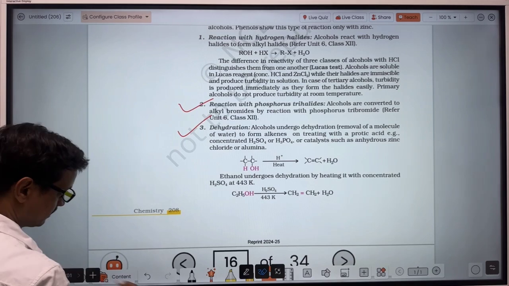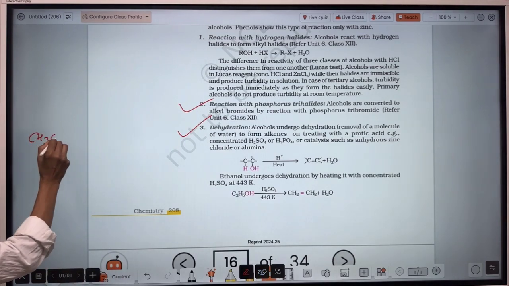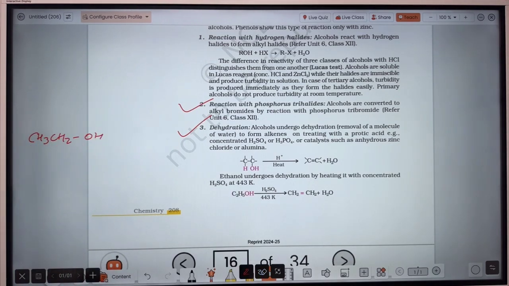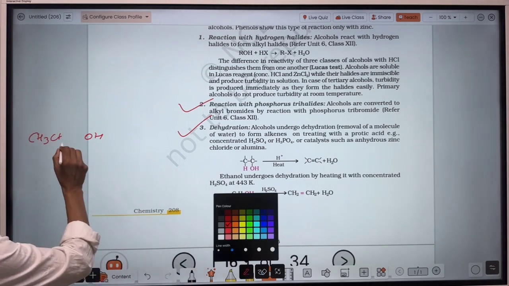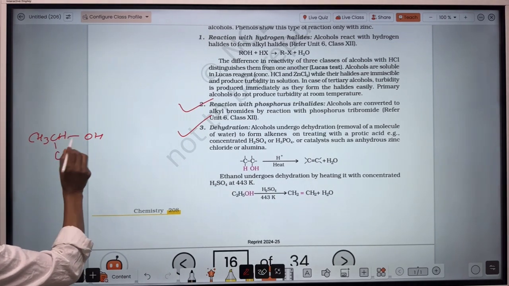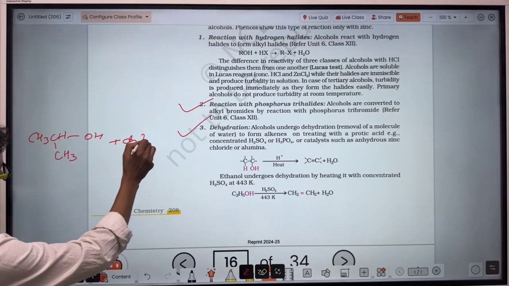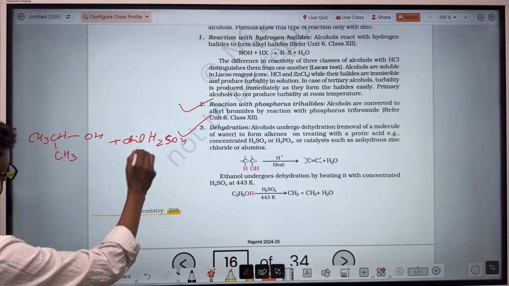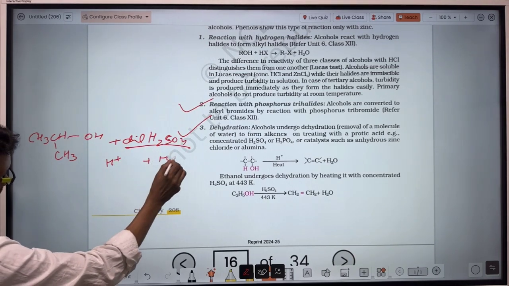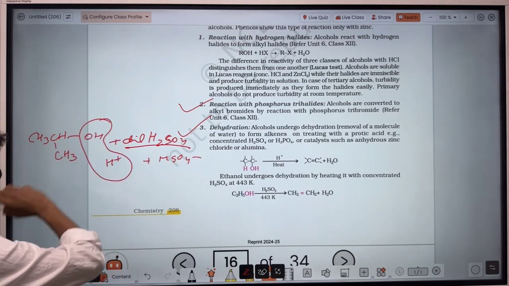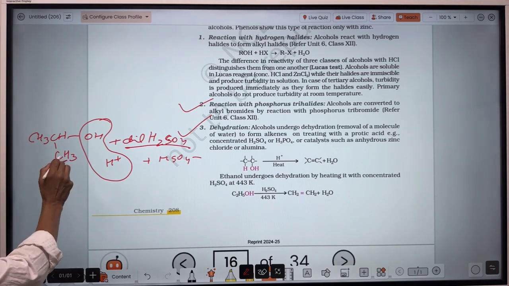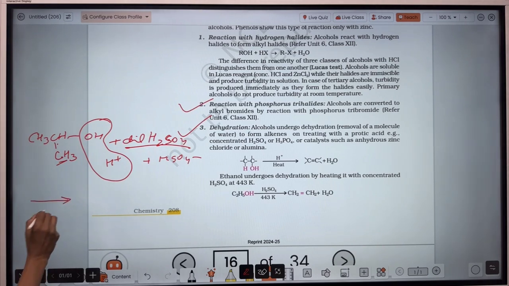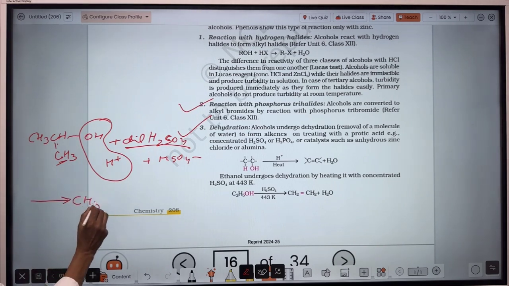Sorry. So when alcohol will be treated with dilute H2SO4, then what happens here? H2SO4 releases H+ and HSO4-. So this OH will combine with this H+ to form H2O. Then from here the H+ ion will be released and the sigma electron will come here for double bond formation.